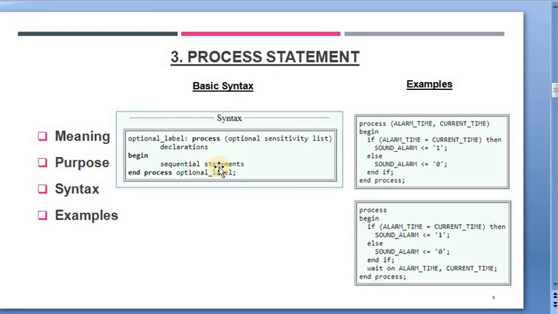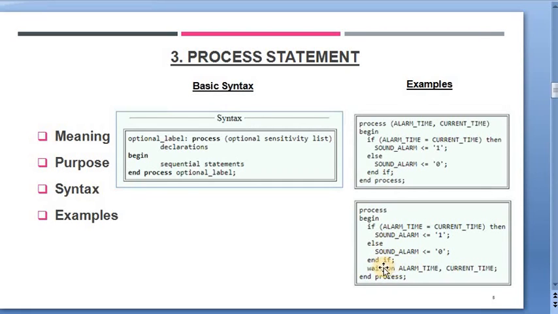Let's take few examples to understand this thoroughly. The first example shows that alarm time and current time are declared inside a process. So according to that declaration, the if else logic of this code is executed. In the second example, it is shown that the process activation and suspension are controlled with the help of wait statement.